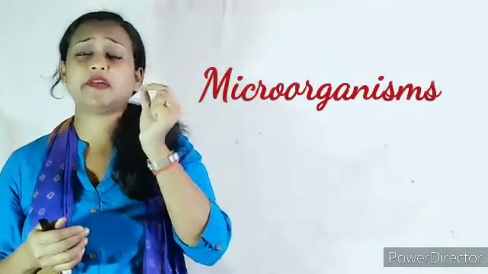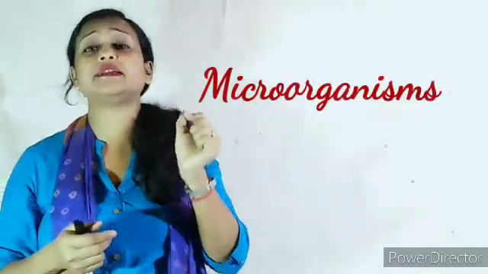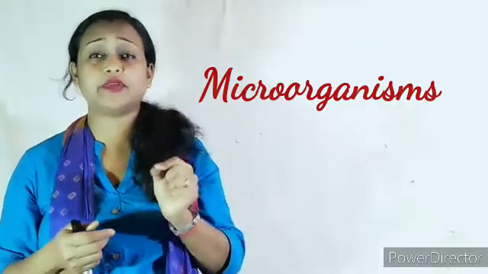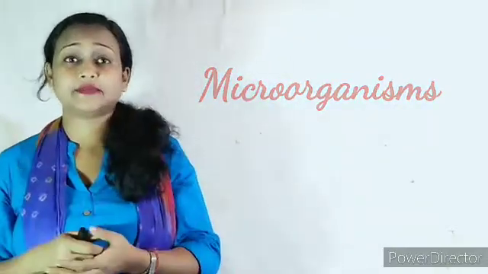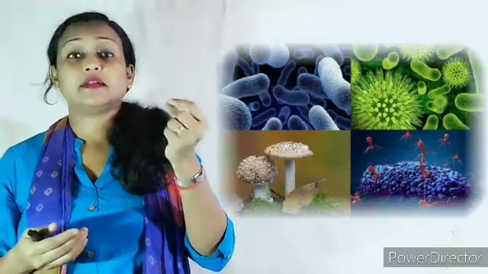So diseases are caused by microorganisms. What are microorganisms? Microorganisms are very minute or very tiny organisms that can be seen under a microscope. We cannot see them with our naked eyes. For example, the current case which we are facing now, corona. Corona is a type of virus which can be seen under a microscope only.